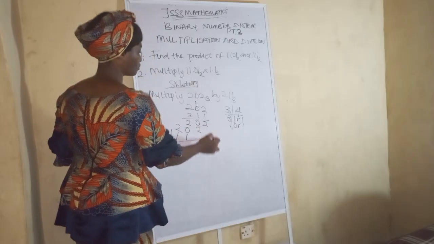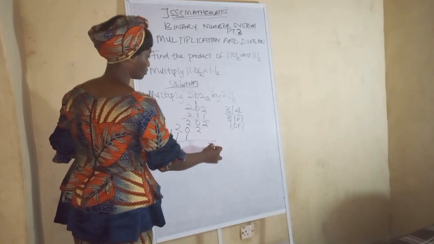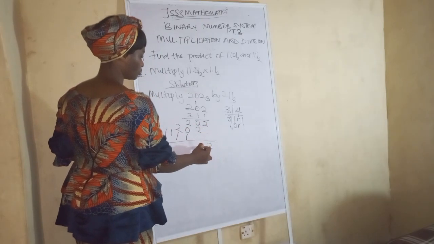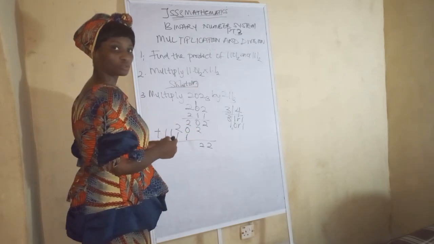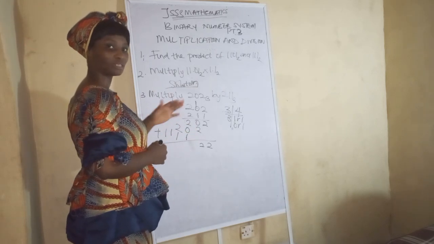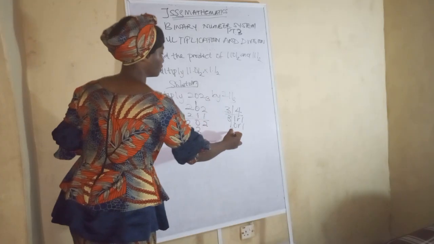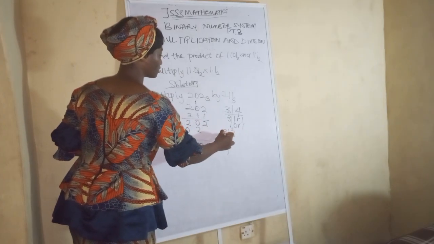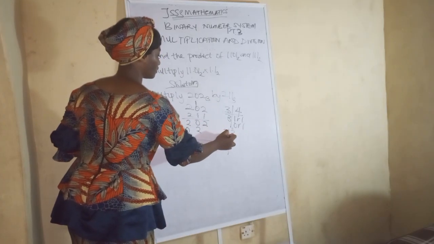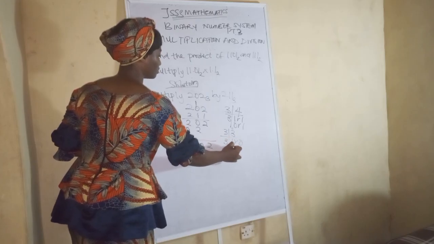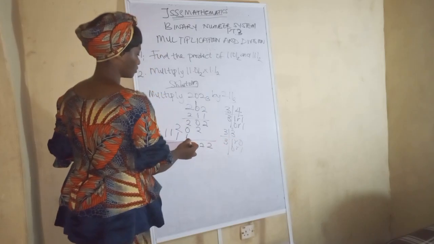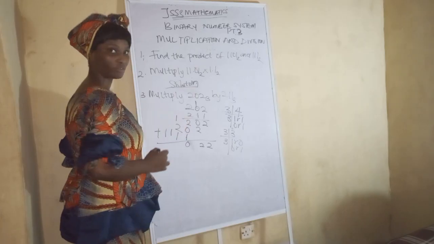Okay, so we have 2 plus 0, 2. 0 plus 2 is 2. 2 plus 1 is 3. I told you that when it is equal to the base or more than the base, you are going to divide by the base. This is the base, and we got 3 here. So we divide by the base. 3 divided by 3 is 1, remainder 0. Then 1 divided by 3 is 0, remainder 1. So that is 10 there now. Have you seen it now?